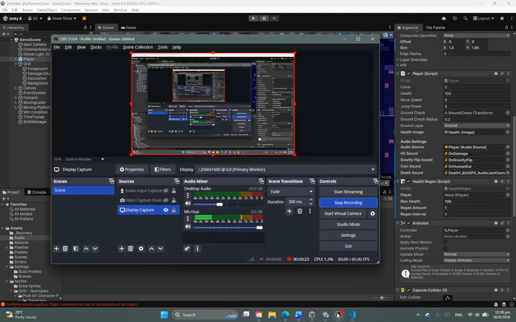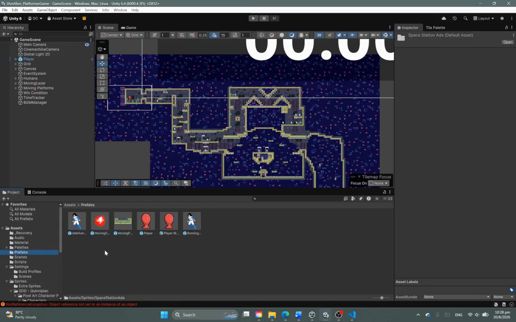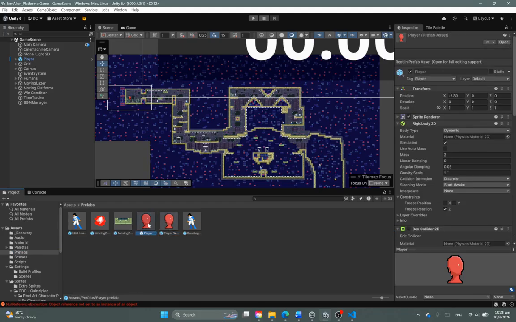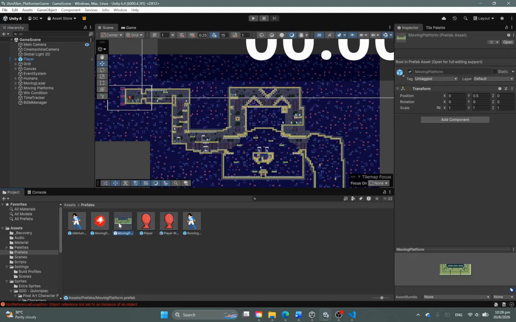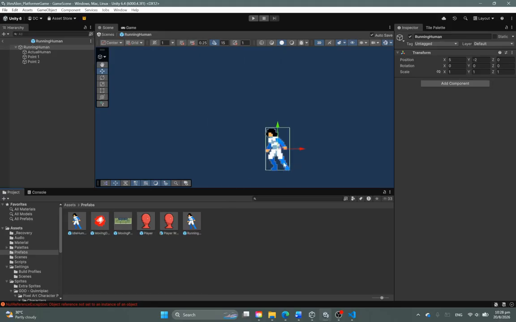And for my characters and prefabs, I have the player with regenerated health, and the normal player, moving platform, and the moving damage object. Idle human, which basically stands around, and a running human, which moves from one point to another.